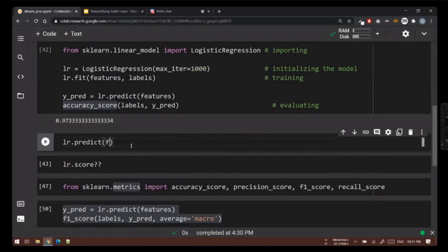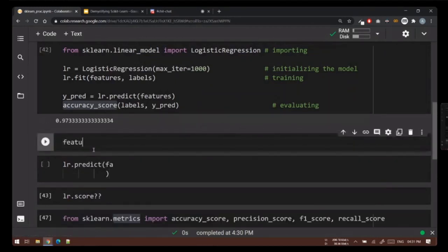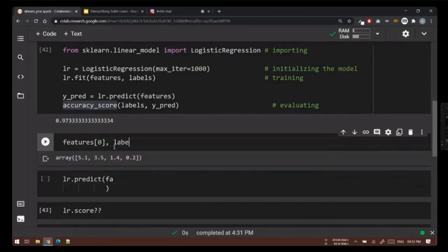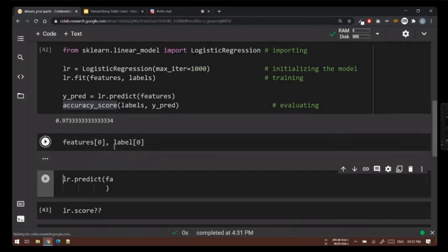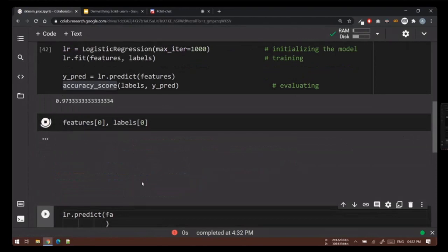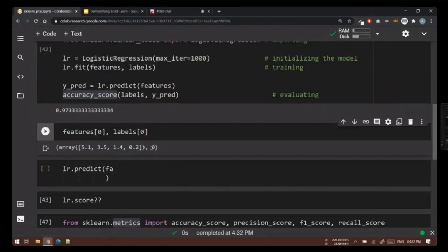For example, I'll say features and take the first sample, and I'll also take the first label. This is the first sample and this is the first label.